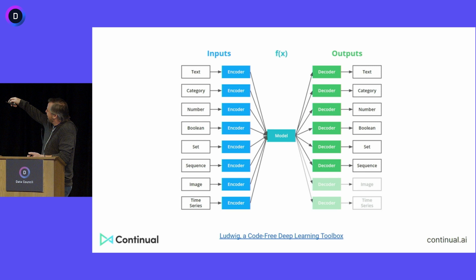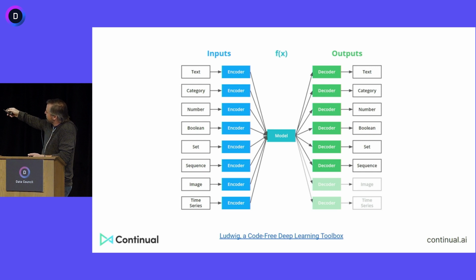And we have, let's say, text to text. Well, that's OpenAI's whole business model right there. That's machine translation, right? If you had text in, text out, that's machine translation. If you had a categorical and a number going to a number, that's regression. If you had a category and a number going to a category, that's classification, right?